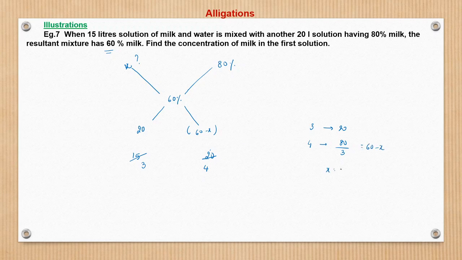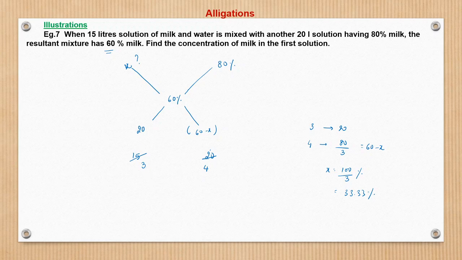So from here we can say that x is nothing but 100 by 3%. Since x is in percentage, that is 33.33%. We got this very conveniently. What we did: we know that 80 and 60 are given, the difference of 20% we know, and the original volumes were given, 15 liters and 20 liters, a 3 is to 4 ratio.